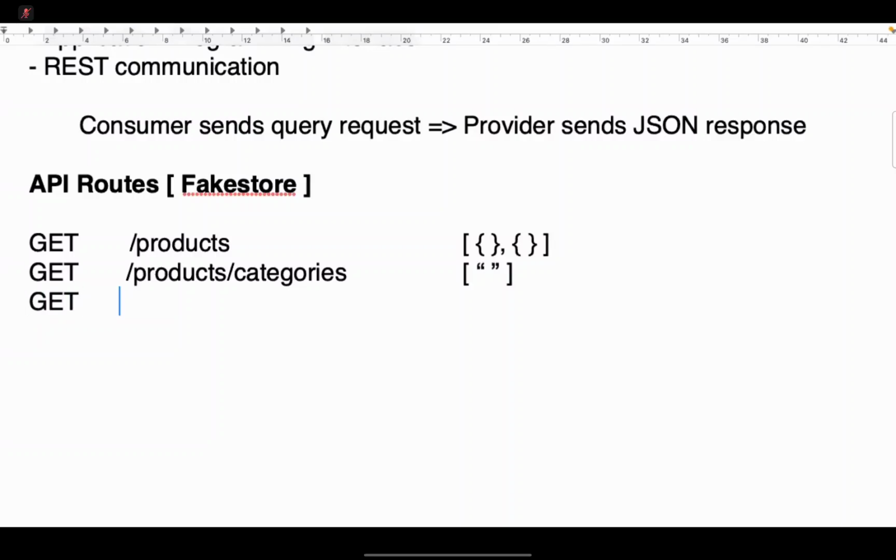Then we have get products slash category slash category name.